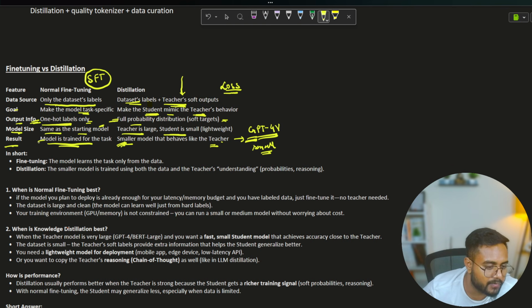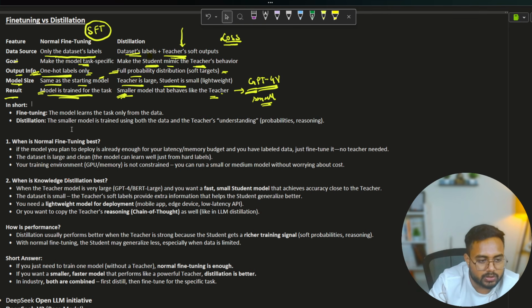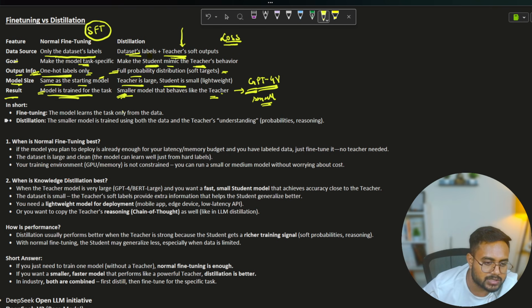Now, normal fine tuning means what? We have a model, we just train it on some data and we use that. That's it. In short, what is the meaning of fine tuning? The model learns the task only from the data, and distillation means the smaller model is trained using both the data as well as the teacher's understanding. So when to use normal fine tuning? If the model you plan to deploy is already enough for your latency, memory, and budget, and you have labeled data, what is the meaning of it?